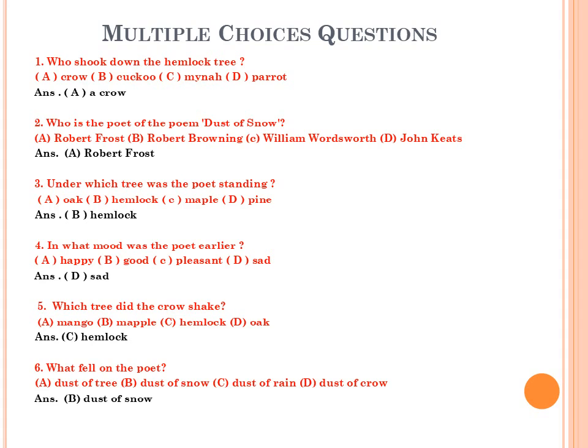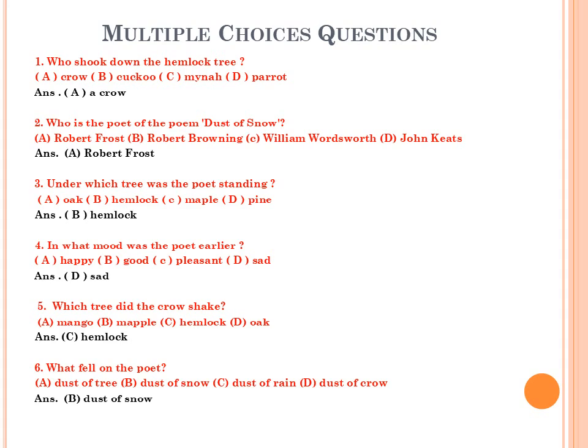Question number 2. Who is the poet of the poem Dust of Snow? Robert Frost, Robert Browning, William Wordsworth, and John Keats. And the right answer is option A, Robert Frost. Question number 3. Under which tree was the poet standing? Oak, hemlock, maple, and pine. And the right answer is option B, hemlock.